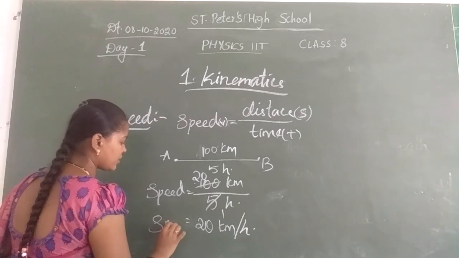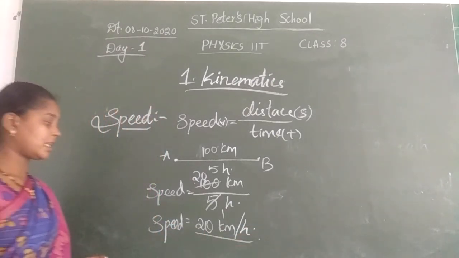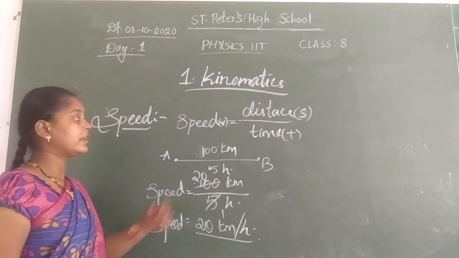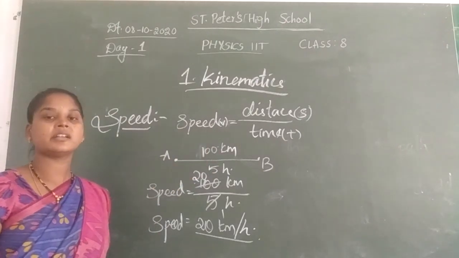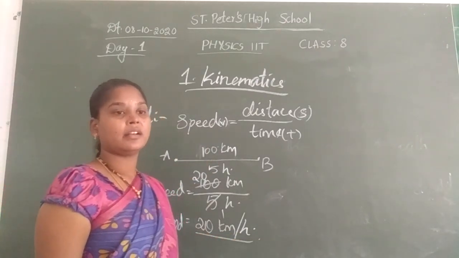So the speed of the train is how much? 20 kilometers per hour. That is nothing but in 1 hour the train travels 20 kilometers. In 5 hours it has travelled 100 kilometers. So the speed of the train is 20 kilometers per 1 hour.